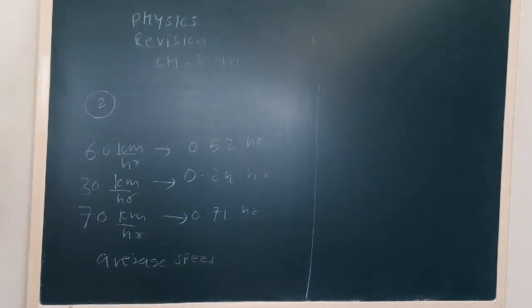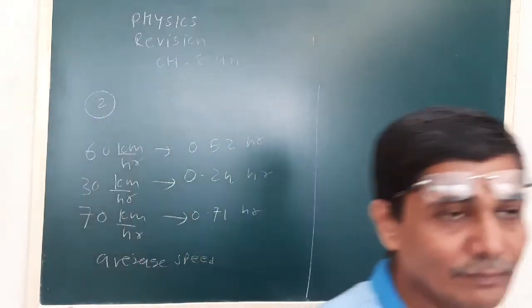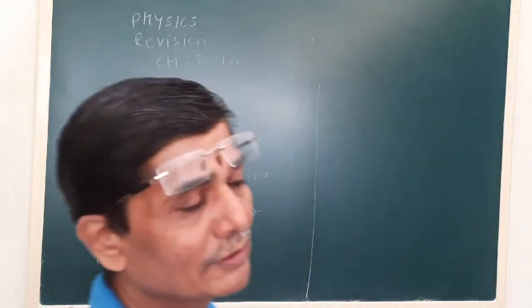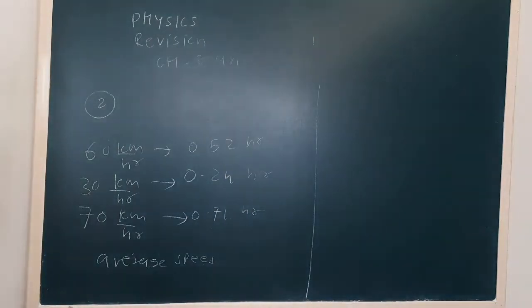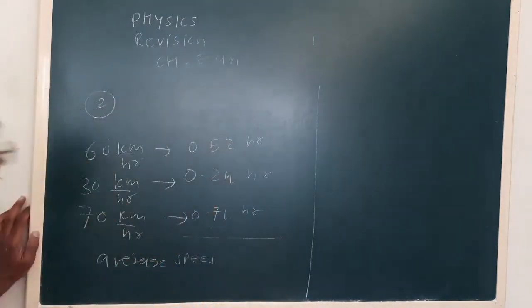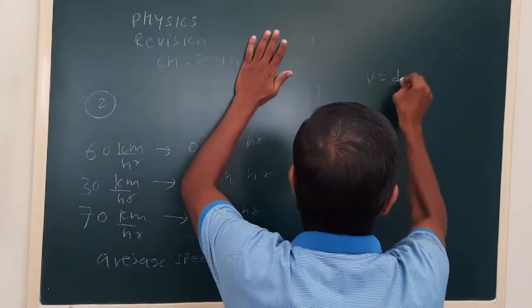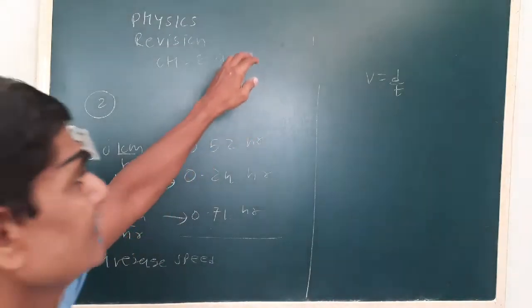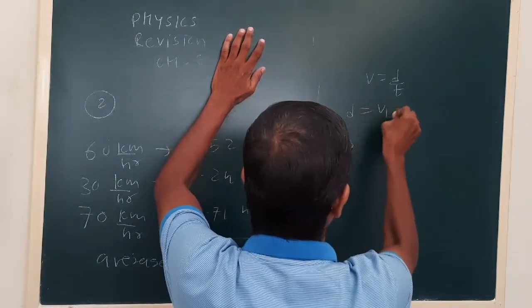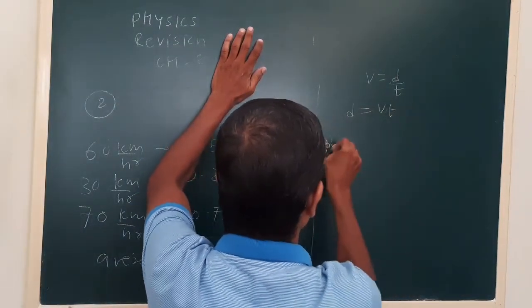Okay, what we can see here, either distance is not same, time interval is also not same. So what we have to do? See, we have to calculate the distance covered. See, the time we can add easily. Okay, that is given to us. Now in that case, we use the basic formula. V is d by t. So d is equal to v into t. Okay, so what will be our d1?